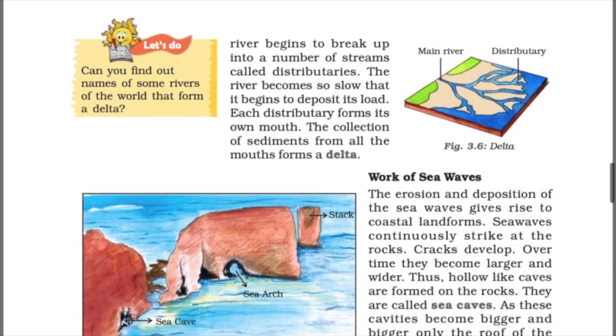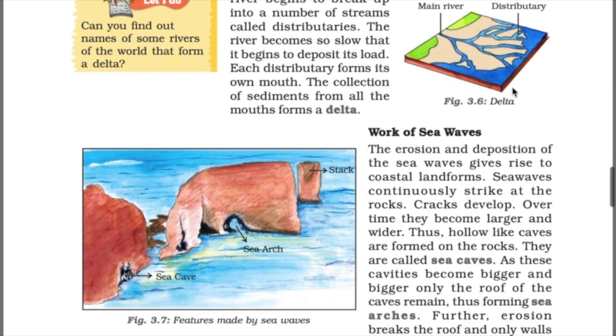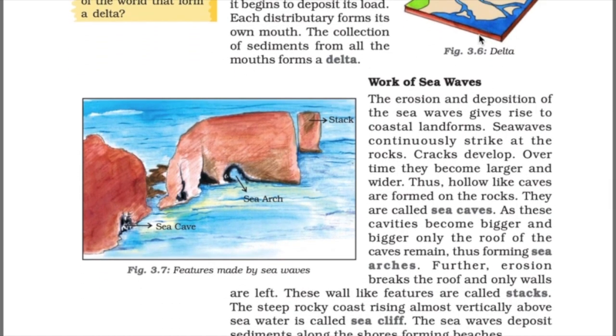Next, you can see distributaries of a river and delta. When a river is coming and mixing in the sea or main water body, it divides into further parts, and these distributaries also deposit their eroded material. So this is called a delta.